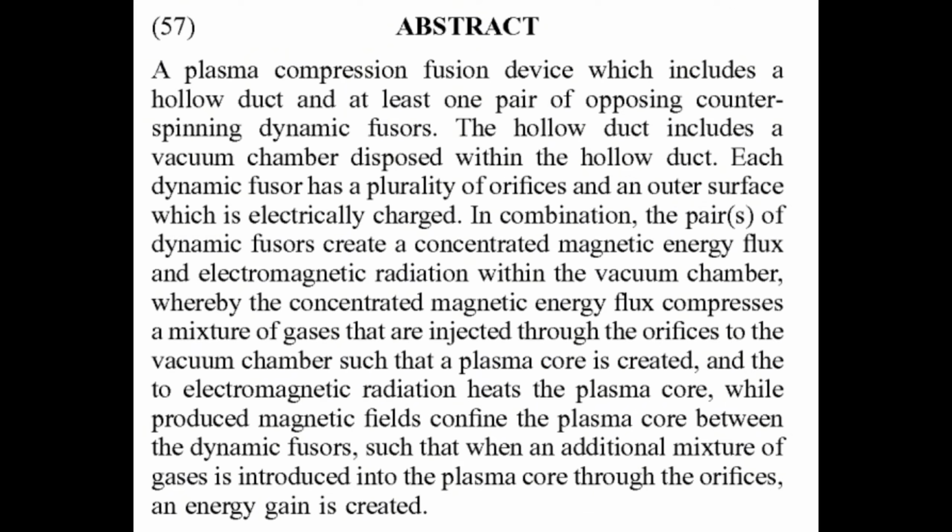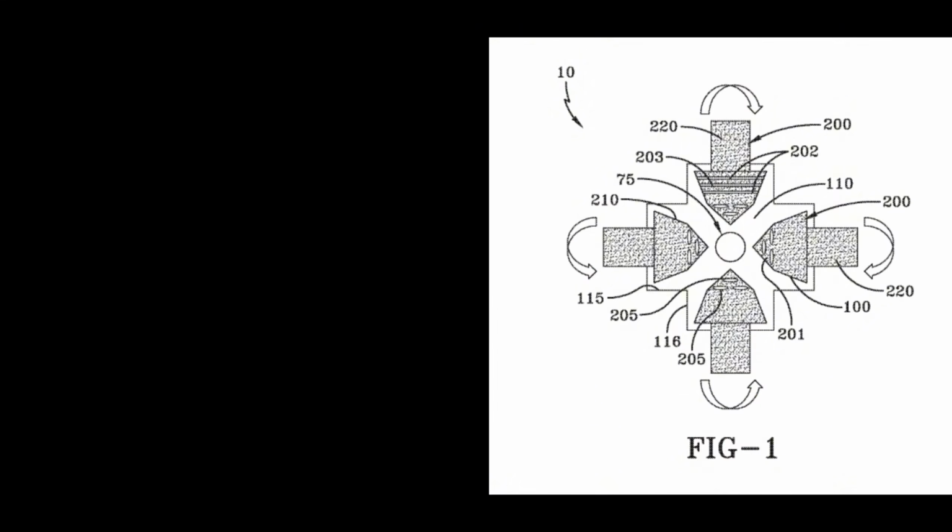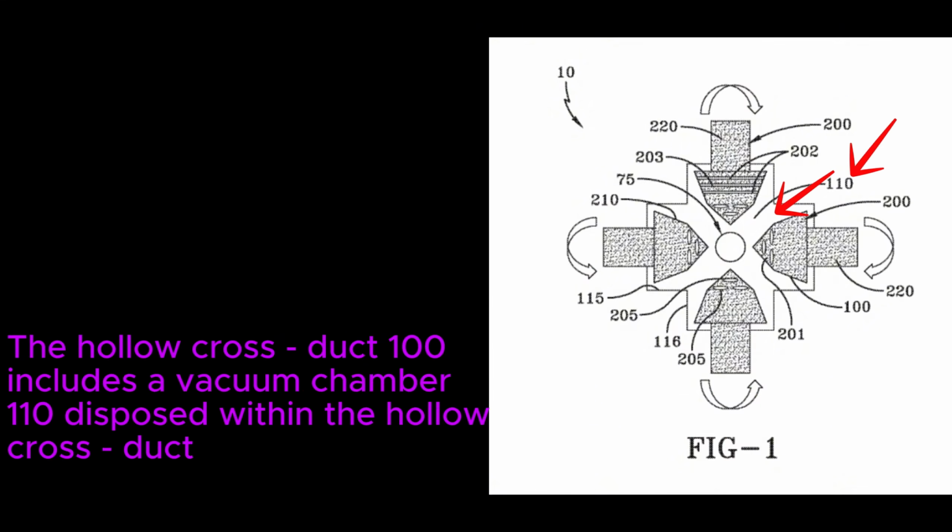We have a plasma compression fusion device that has at least one pair of counter-spinning dynamic fuses. It injects fuel through the orifices and has magnetic and electric fluxes on there. Have a look at the device here. We have at least two pairs of these smoothly curved counter-rotating conical structures. They are spinning within a hollow vacuum chamber.